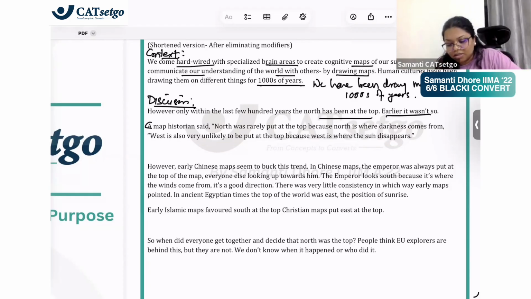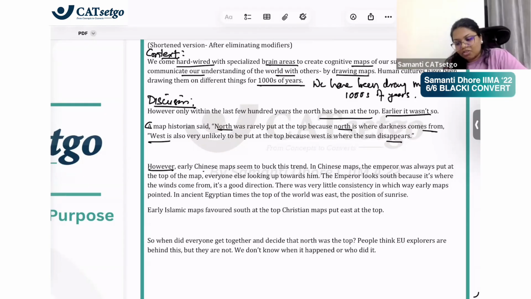It's because the map historian said North was rarely put at the top because North is where darkness comes from. So it's not just me saying this, there is a historian, and the historian also said that North was rarely put at the top because darkness comes from the North. West is also unlikely to be put at the top because West is where the sun disappears. So North is where the darkness comes from, West is where the sun disappears. Those two directions were never put on the top.